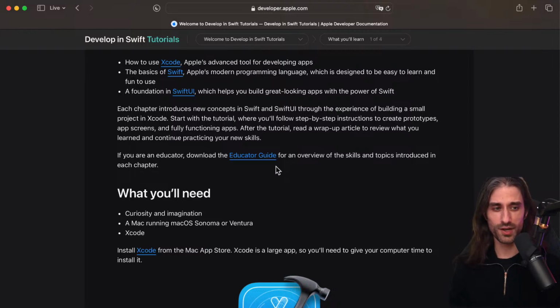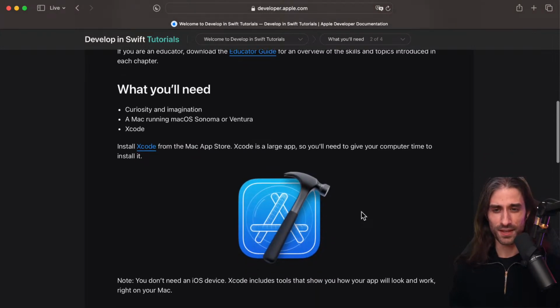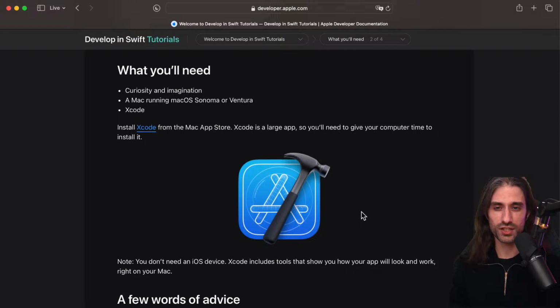I didn't check it out because I really wanted to discover the tutorial as I'm teaching it. Since I know Swift and iOS for more than 10 years, I mean, Swift is not yet 10 years old, but iOS is a bit more, it's very hard for me to be in the beginner state of mind. So at least I will discover the tutorial live, and it helps me build a bit of empathy with someone that is discovering Swift and iOS as they watch this video or follow the live stream.